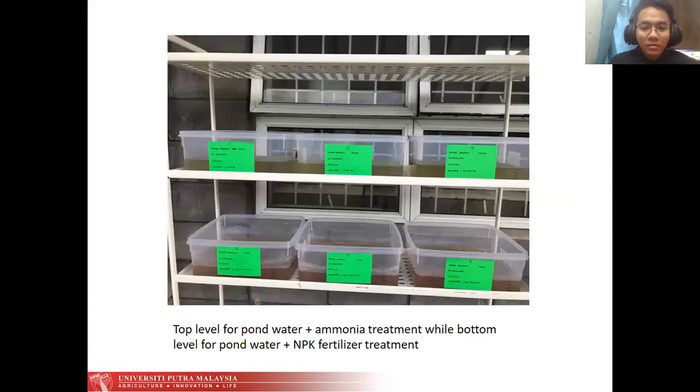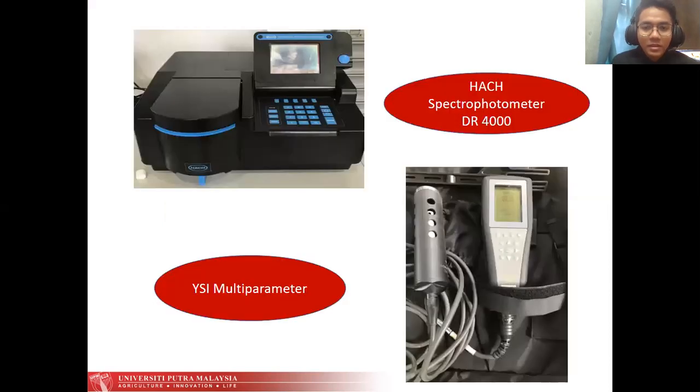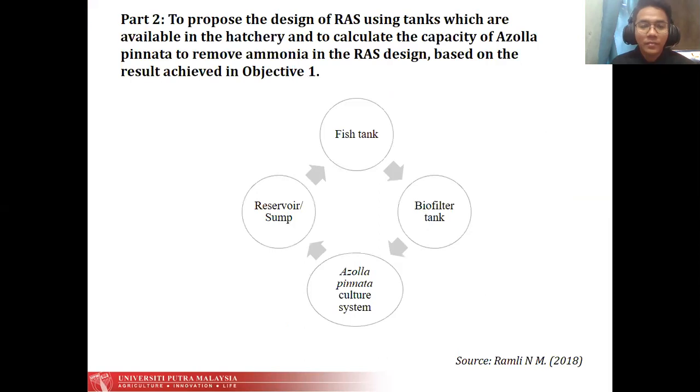This is the picture of the experiment. Top level is for the pond water plus ammonia treatment, while bottom level is for the pond water plus NPK fertilizer treatment. This is the HACH spectrophotometer DR4000 to measure the ammonia using the salicylate method, while the YSI multi-parameter is used to measure the dissolved oxygen concentration, temperature, and pH.